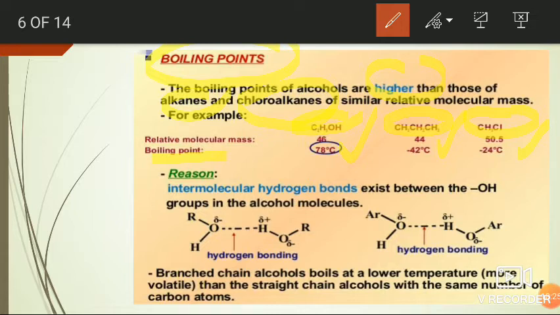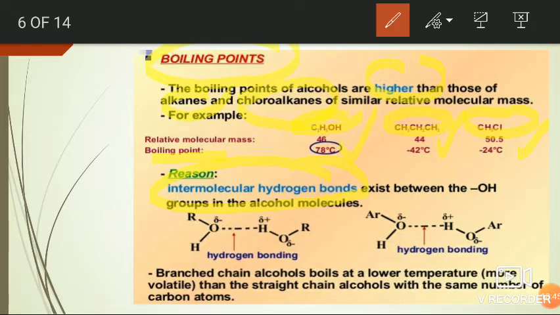That's why they show a lower boiling point than alcohols, though they have the same molecular weight.